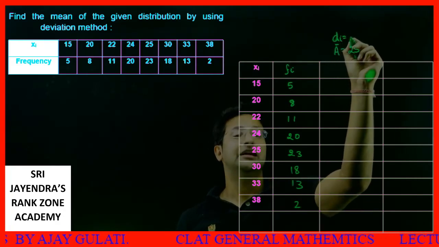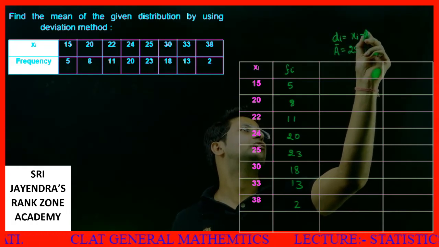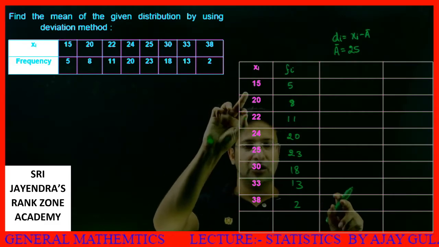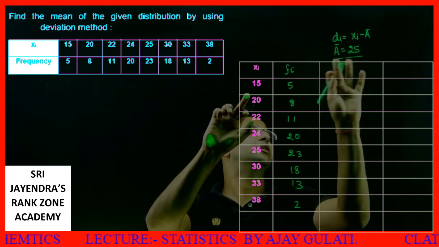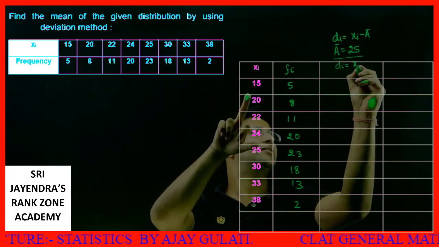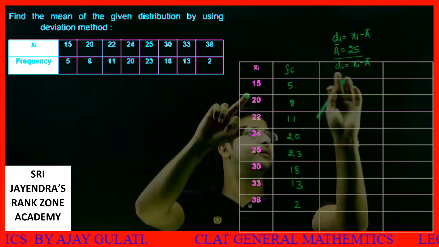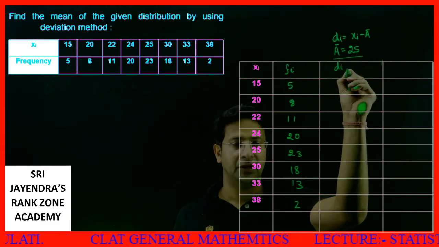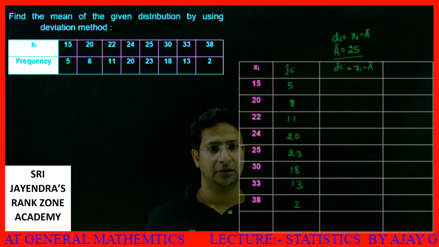Di is xi minus assumed mean, di is xi minus a bar.